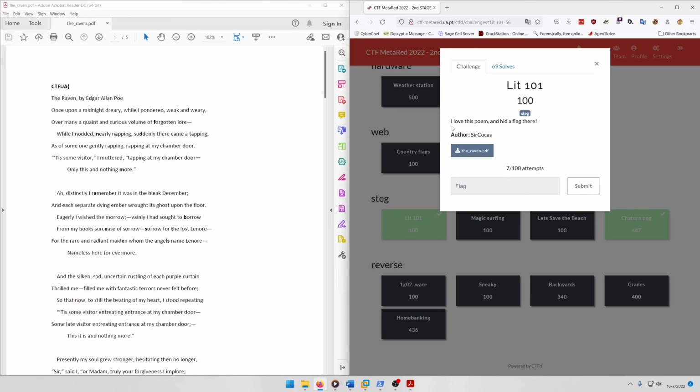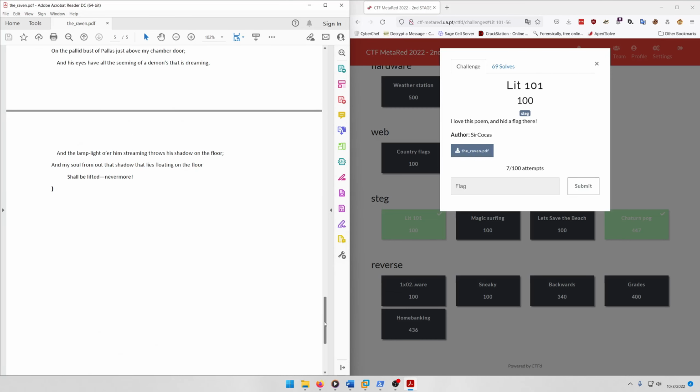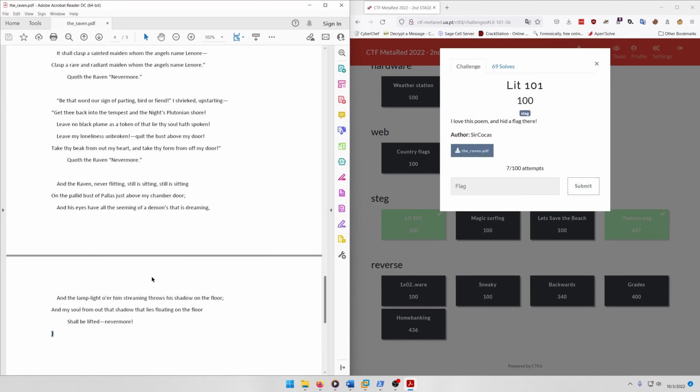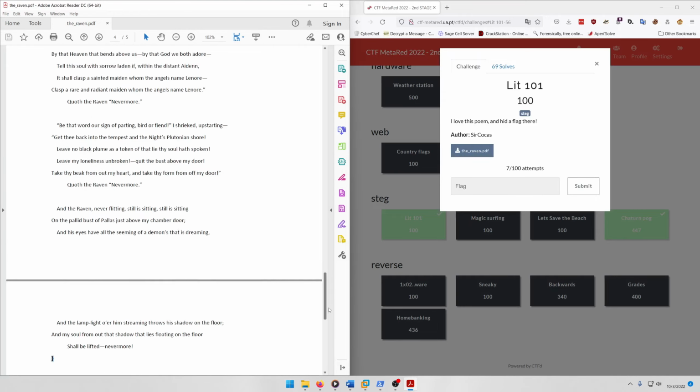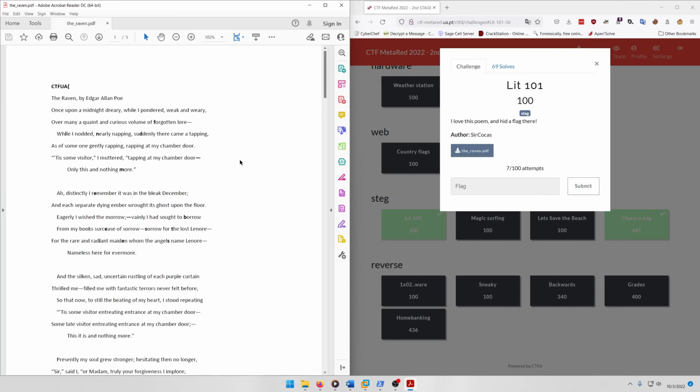It says, I love this poem, and hit a flag there. So they give you the raven.pdf, and I have it open over here in Adobe Acrobat. As you can see, it starts with the flag format in bolded characters. Then if you scroll down, you see the closing brace for the flag format. So that means our flag is contained somewhere in this text, and we need to expose whatever it is.